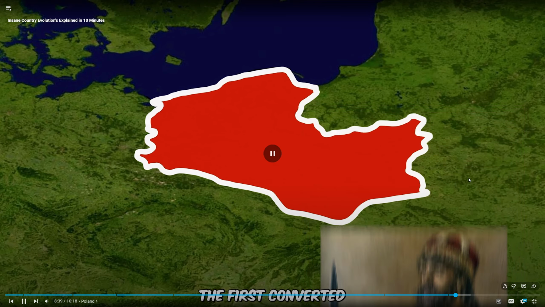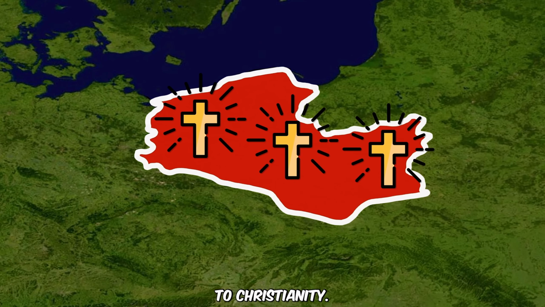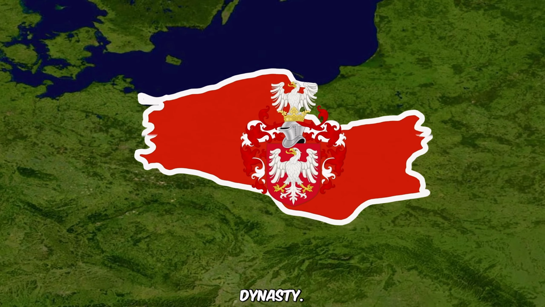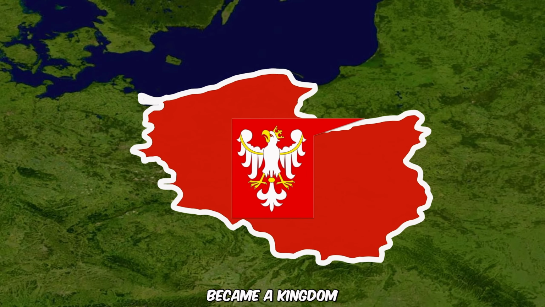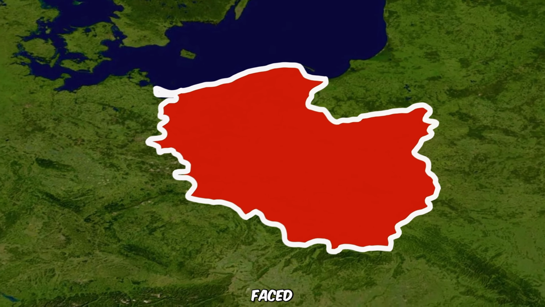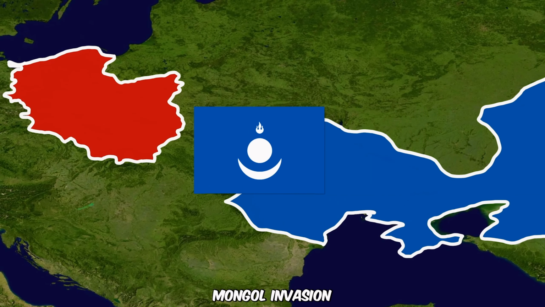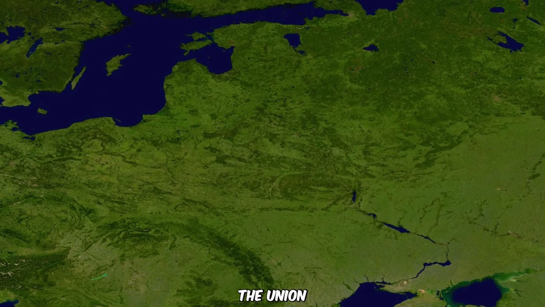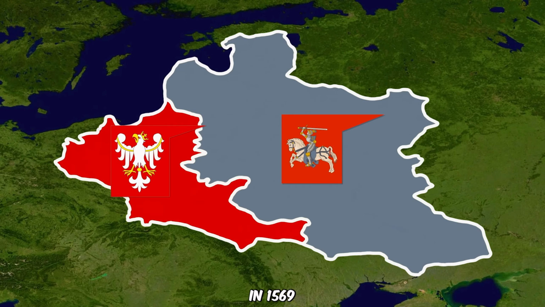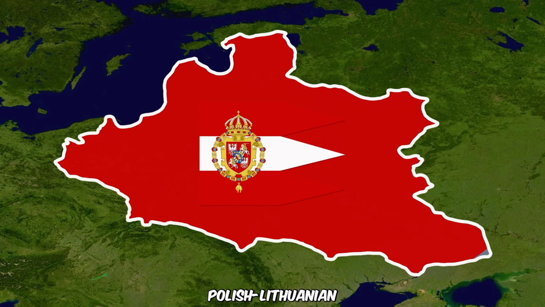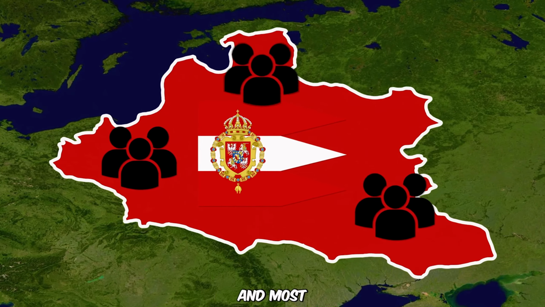Mieszko the First converted to Christianity. This marked the start of the Piast dynasty. In 1025, Poland became a kingdom under Boleslav I. Poland faced many invasions, including the Bohemian invasion and the devastating Mongol invasion of 1238. The union with Lithuania in 1569 formed the Polish-Lithuanian Commonwealth, one of Europe's largest and most populated states.